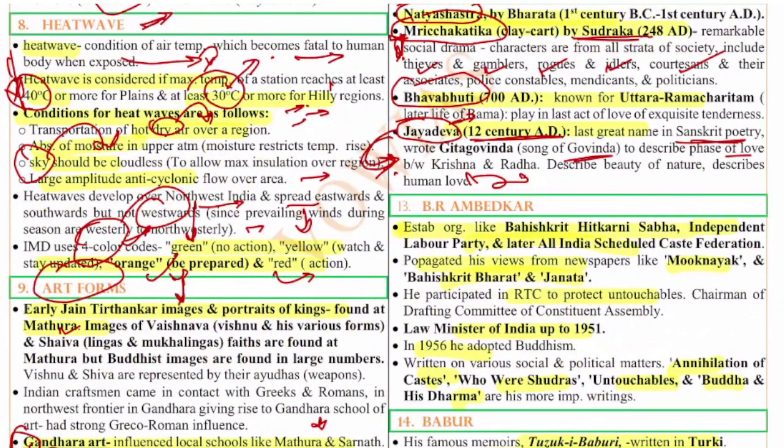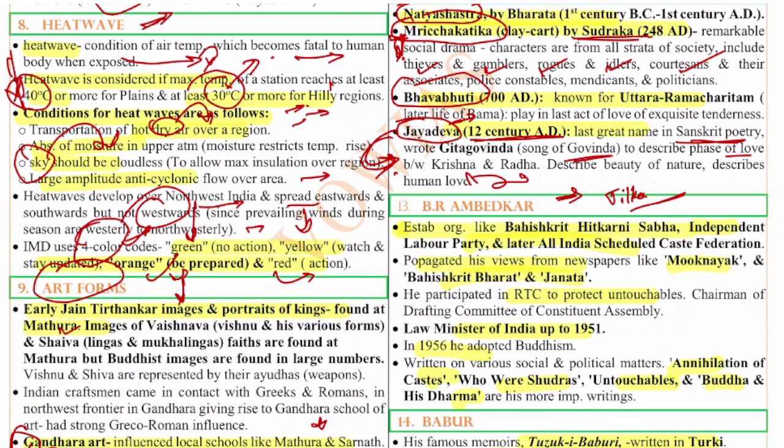Next, the 13th question is on Dr. BR Ambedkar. Dr. BR Ambedkar is very important for us from the examination point of view. If you see the question paper, every once in a while questions come on Ambedkar, Gandhi, Tilak, and all these famous people. Questions will usually come. So the organizations set up by Ambedkar are important for us.